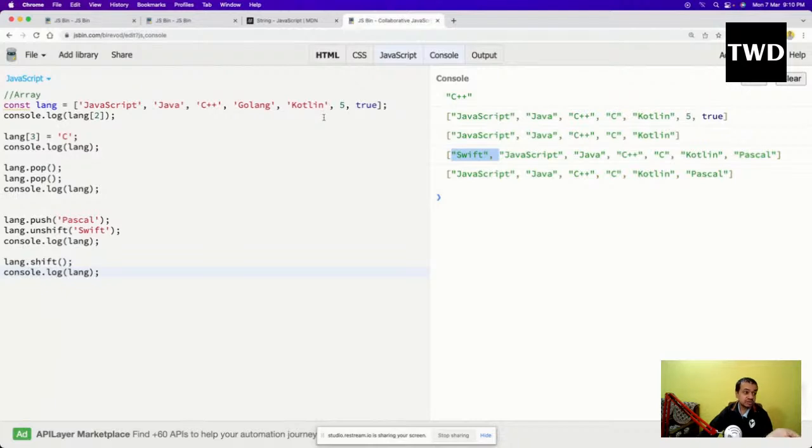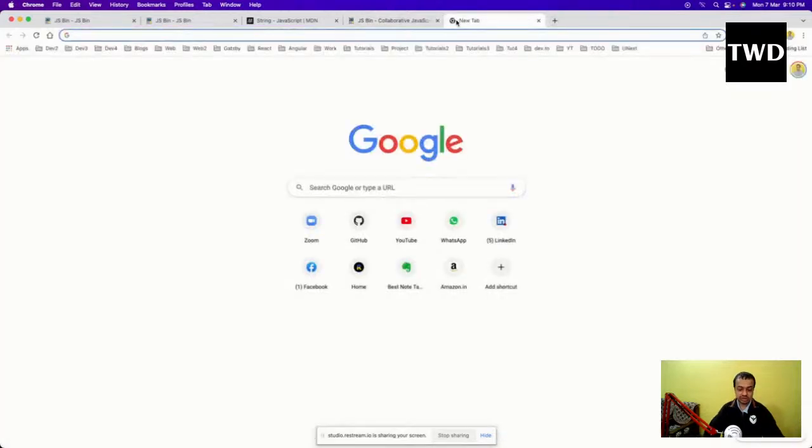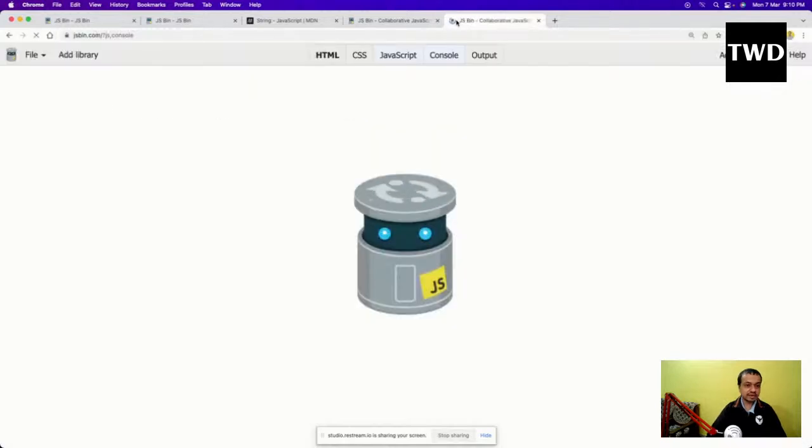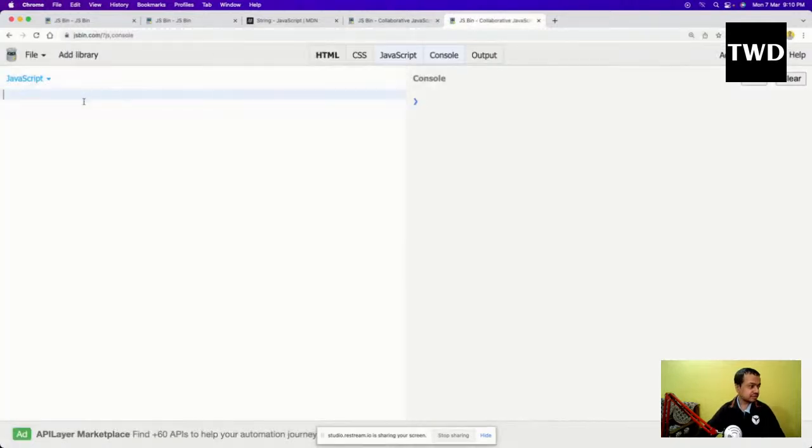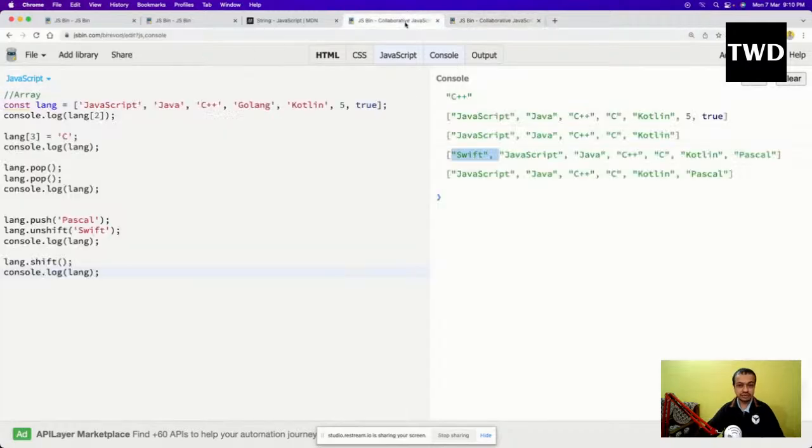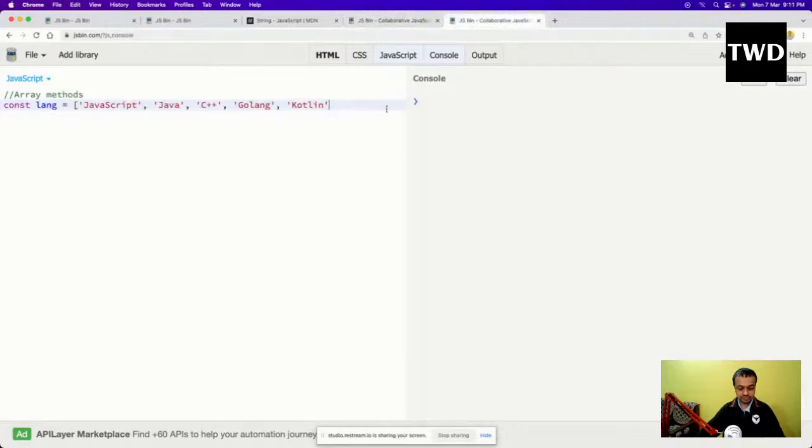There are some other functions also. Again, I can come here, array methods are there. Let me take this one, and then set.